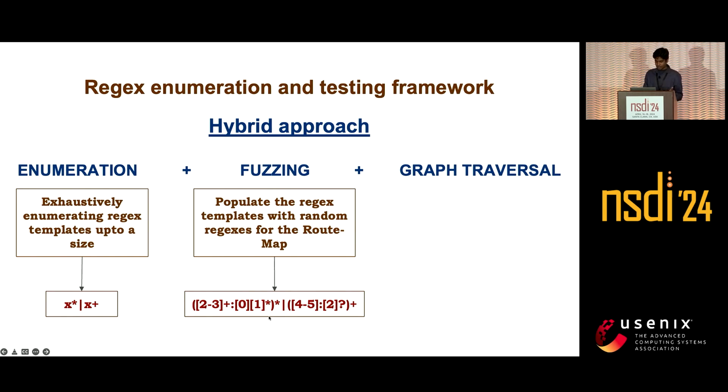Now that is not sufficient. We also have to generate some positive and negative strings which match and do not match this regular expression, and that goes into the route as a community or AS path.